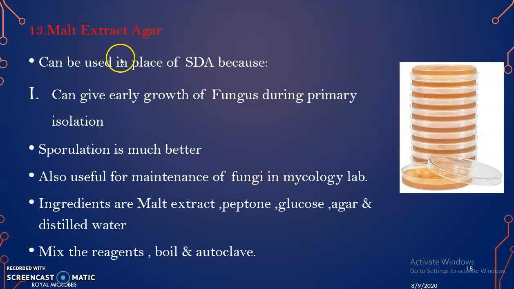13th one is malt extract agar. It can be used in place of SDA because of some features: it can give an early growth of the fungus during primary isolation, it can give sporulation faster, and it is also useful for maintenance of fungi in mycology laboratories. Ingredients are malt extract, glucose, peptone, agar and distilled water. All the ingredients are mixed, boiled and autoclaved.